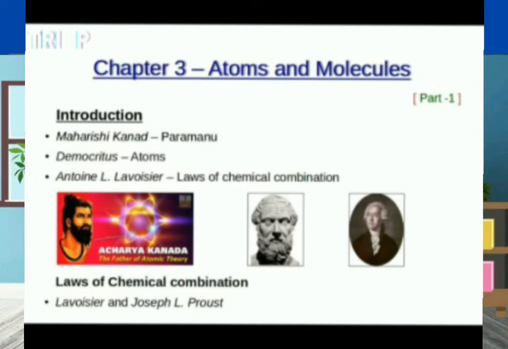The great scientist Lavoisier, known as the father of modern chemistry, and Joseph L. Proust found the laws of chemical combination. There are two laws under the law of chemical combination.